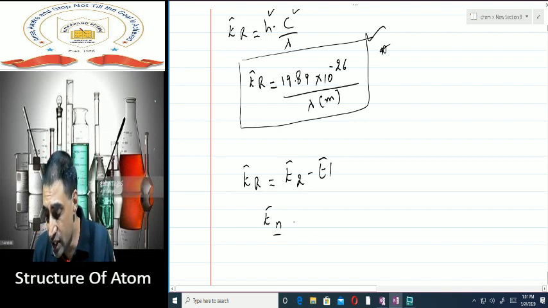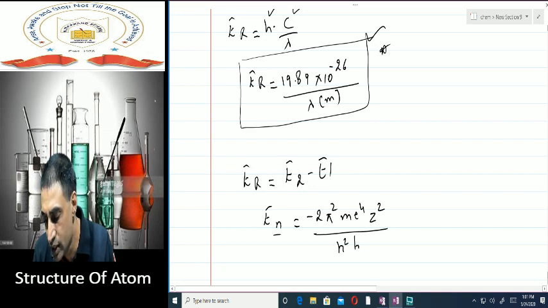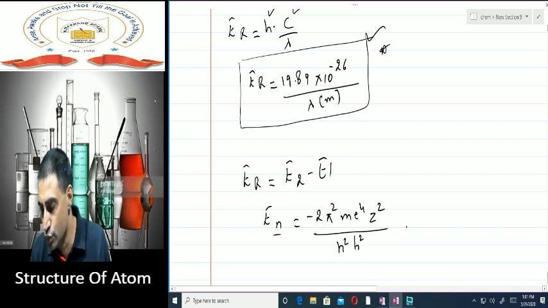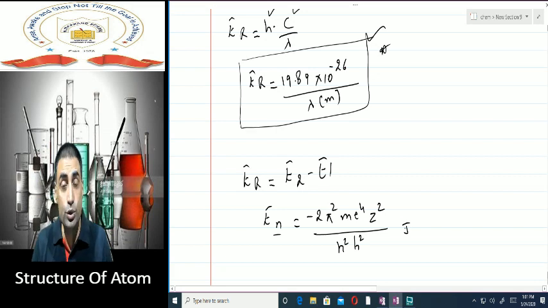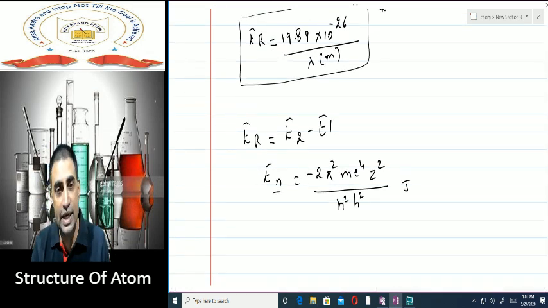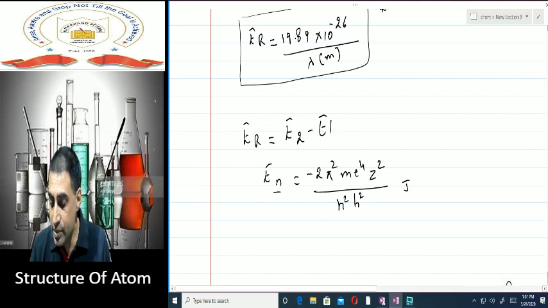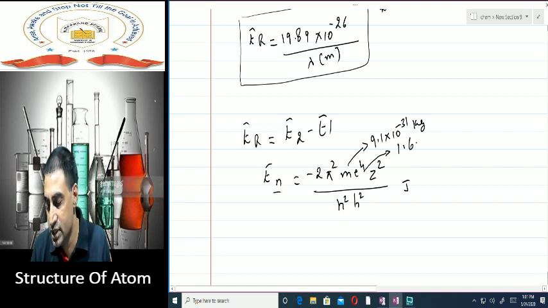So energy of nth shell is always given by minus 2 pi square m e to the power 4 into Z square by n square into h square, in joules. Now the question comes, what do m, e, Z, n, h mean? m is the mass of electron and it is always 9.1 into 10 to the power minus 31 kg. e is the charge of electron. It is always 1.6 into 10 to the power minus 19 coulombs.